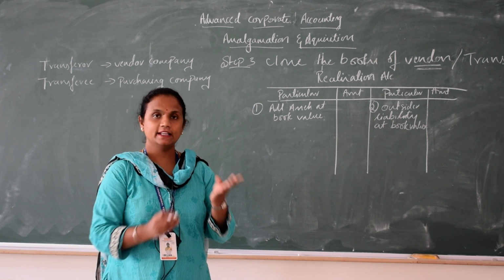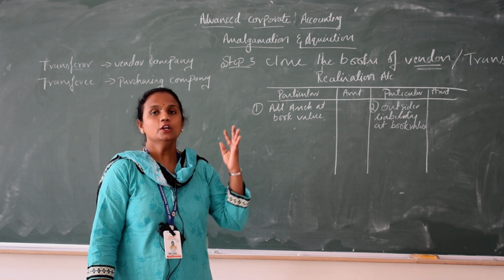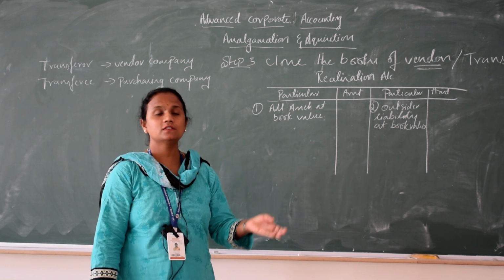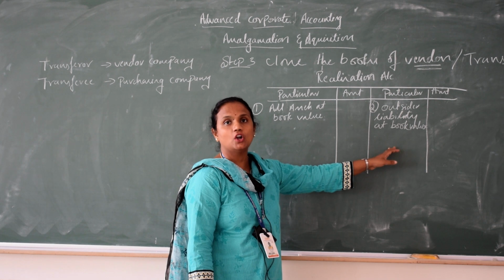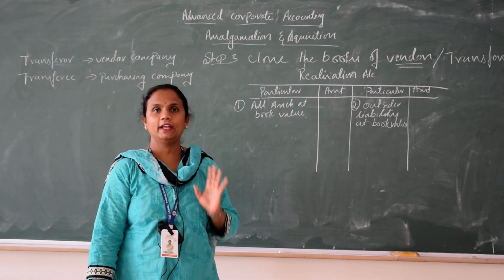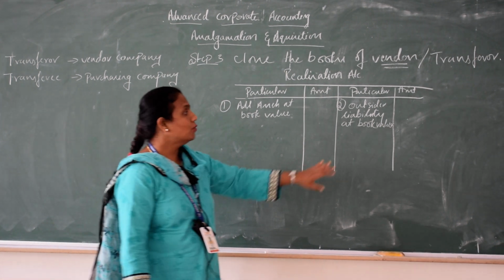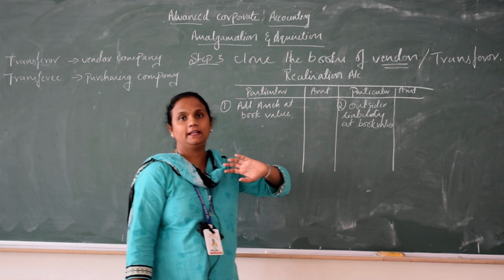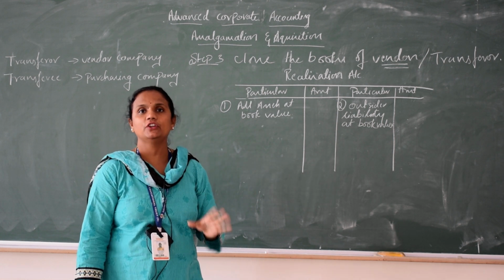Don't take reserves, don't take your share capital and reserves. You should not consider them here. Profit and loss, sometimes even profit and loss comes on the liability side, don't take it. Only take the outsider liability. After taking outsider liability, there is something called statutory reserve.